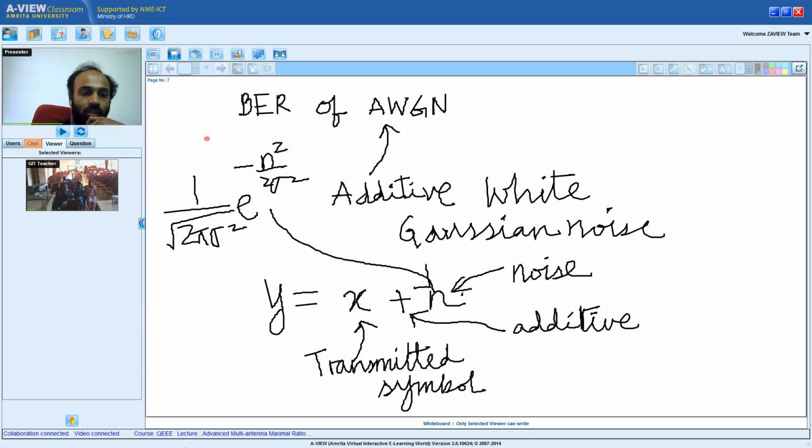RVIT college, I got your question. That is additive white Gaussian noise. I am explaining that. What is additive white Gaussian noise? I am saying the noise is additive and it is Gaussian. GIT, can you finally also tell me what is the meaning of white noise? Why is it white noise? Can you explain to me the meaning of the last word? What does it mean to say that the noise is white?